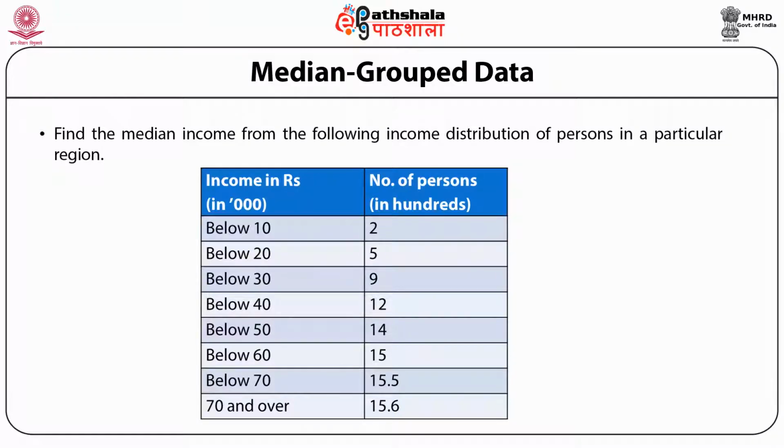This is an example which focuses on the income distribution of persons in a particular region. What we have is income in rupees, in thousand, and then in the second column the number of persons in 100. Say first it is written below 10. What it means is how many people are having their income below 10,000. In the second row the figure is 2. It means there are 200 people.